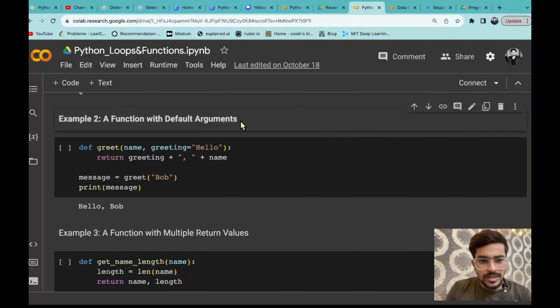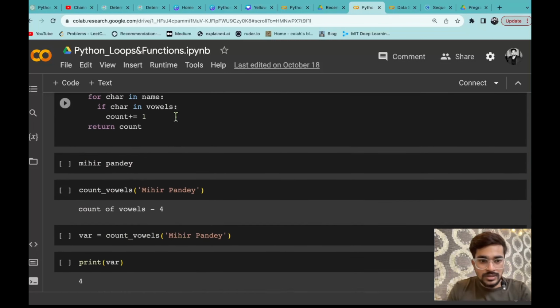Cool guys, so whatever examples you have seen till now were simple functions. We have seen a lot of examples of simple functions. And now we are going to discuss some different types of functions. Like example 2, a function with default arguments.